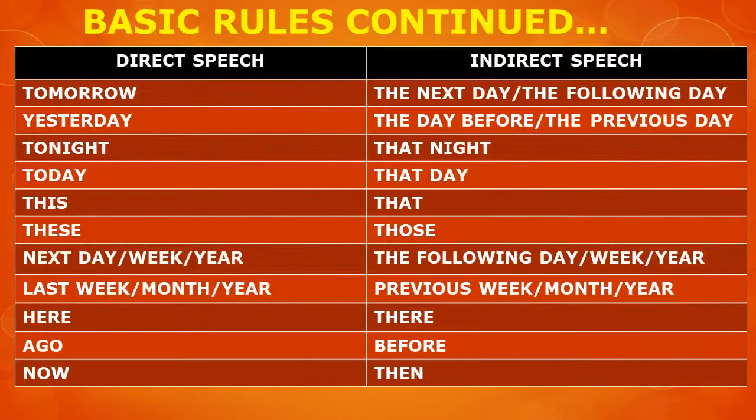Now you can see another table on the screen. This table will help you see how the time, place and position change from direct speech to indirect speech. In fact, this table is there in your book as well. You can write it down from there and you have to memorize it. There is no alternative.